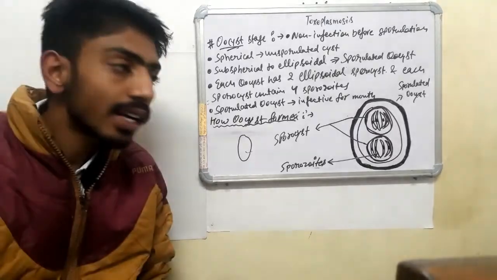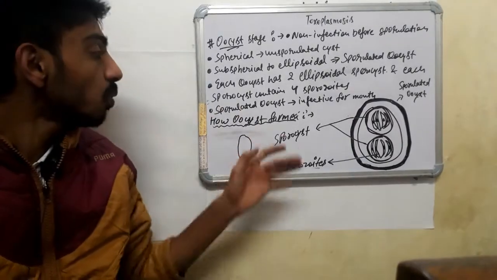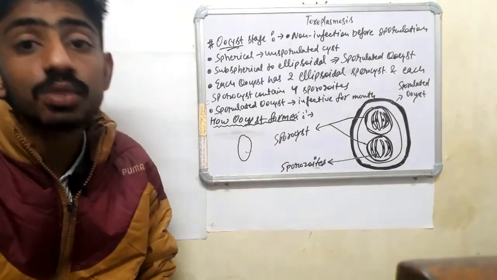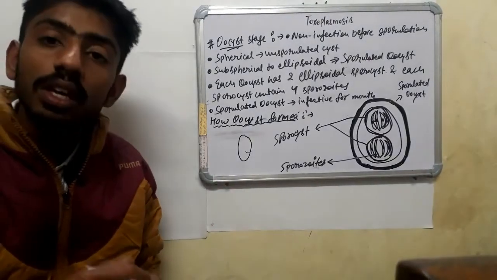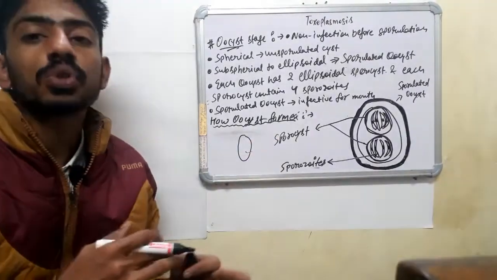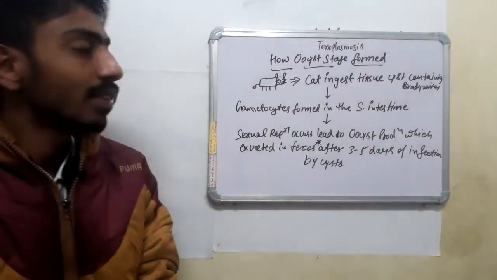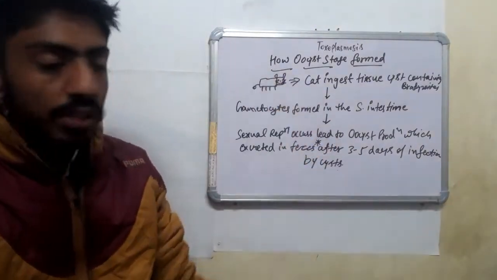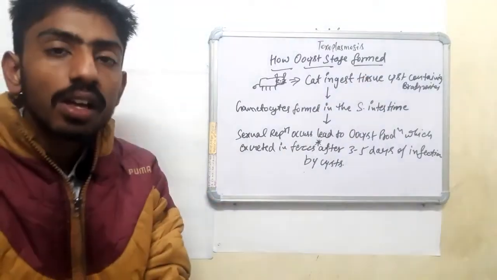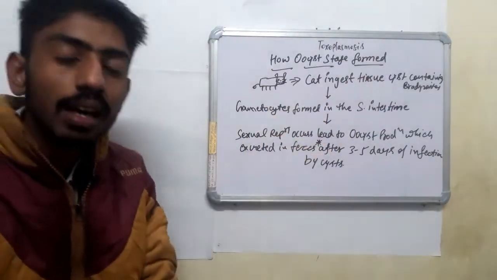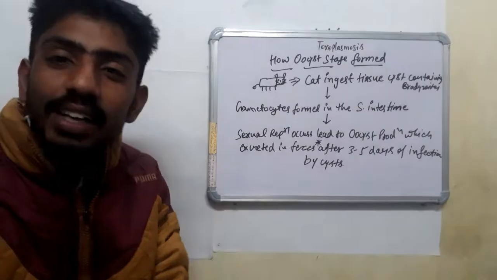Let's see how the oocyst stage is formed in the cat, because the cat is the definitive host for Toxoplasma. The oocyst stage is formed in the intestine of the cat.